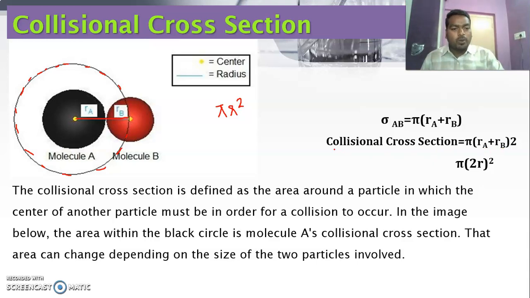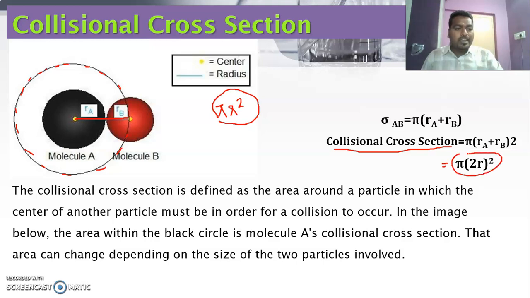Then the collision cross section area is pi into (RA plus RB) whole square. Here, what is the radius of this cross section area? It is RA plus RB, the collision diameter.